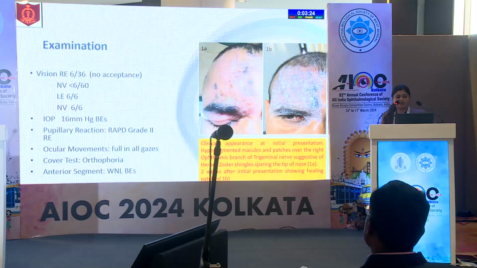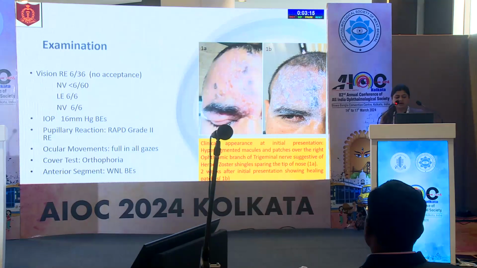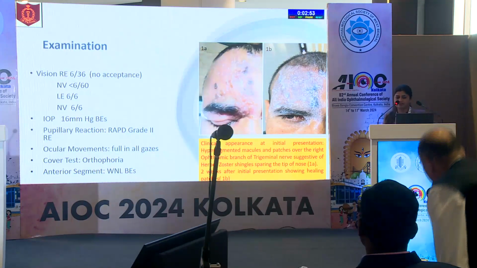On evaluation, the patient had an uncorrected visual acuity of 6/36, which accepted no further correction, and the left eye was normal. The IOP was also normal. RAPD grade 2 was seen in the right eye. Ocular movements were full and free in all gazes, and it was orthophoria on the cover test. Anterior segments were essentially normal in both eyes. This was the clinical appearance at the initial presentation, where hyperpigmented macules and patches were seen over the right ophthalmic branch of the trigeminal region, and subsequently followed up to 2 weeks of initial presentation.